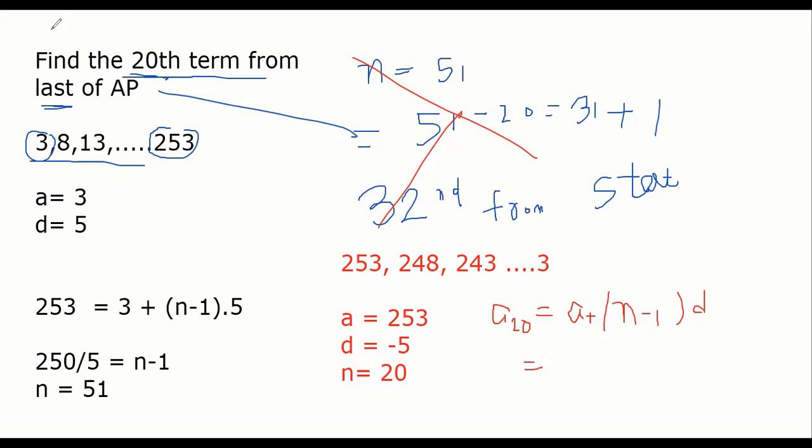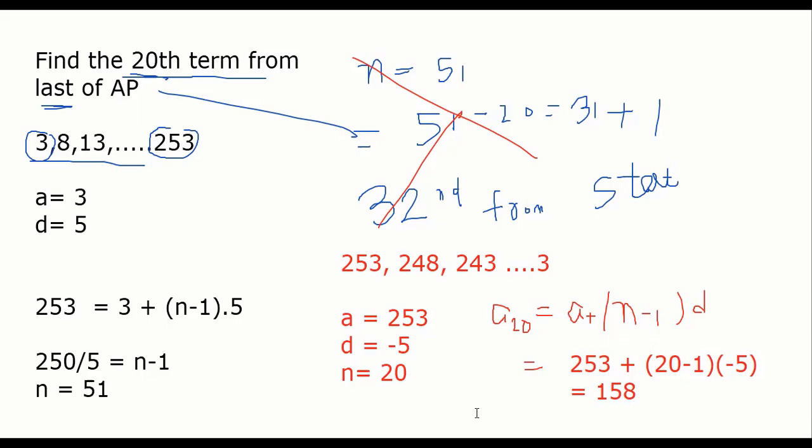What is A? 253. Plus N, how much this time? 20, minus 1. N is 20. And D? -5. When you solve 19 times 5 is 95, 253 minus 95, you again will get 158. We got 158 last time too, right? So we again got 158.